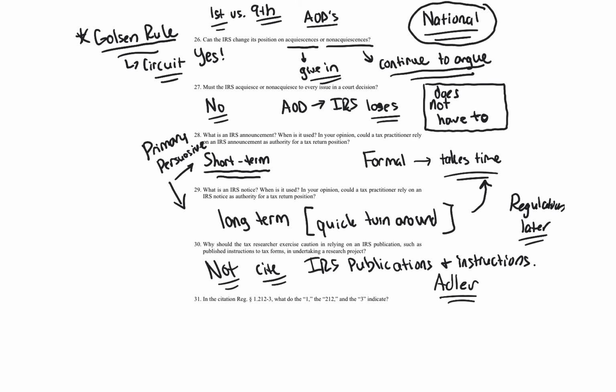You don't use them in a position. You can't rely on them for understatement penalties. They're not good. You can't use them. Now, there are some limited circumstances where I think you can use them in research, like if you're asked how to fill out a respective tax return. I think that's when you can use it.